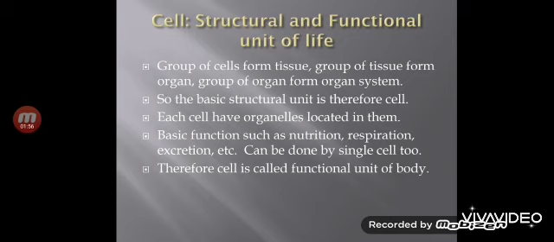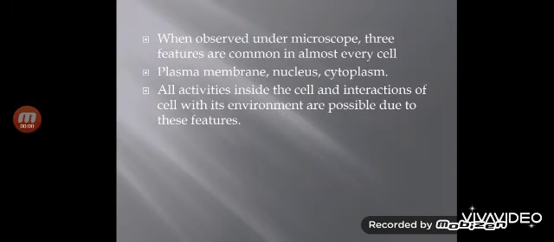A cell itself is capable of performing all this function, and therefore the cell is also called the functional unit of the body. So a cell is the structural unit because every structure is made up of a cell or a number of cells, and each cell is capable of performing all the basic functions within itself, and so it is called the functional unit of the body.